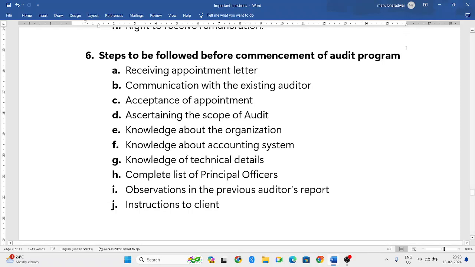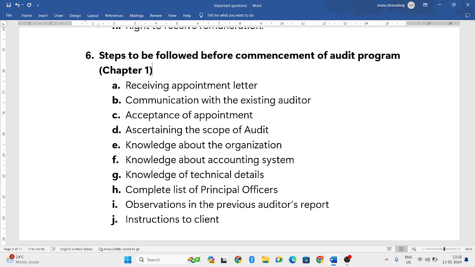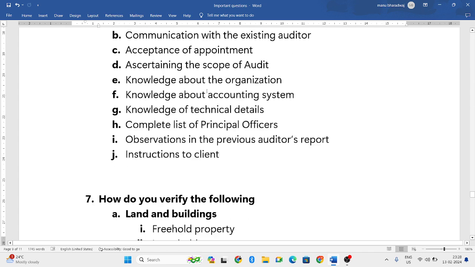Next, steps to be followed before the commencement of audit program. Many years this question has been asked. It is from chapter number 1. I have done a video on this also, and I have explained it both in English and Kannada. You can go through that video.